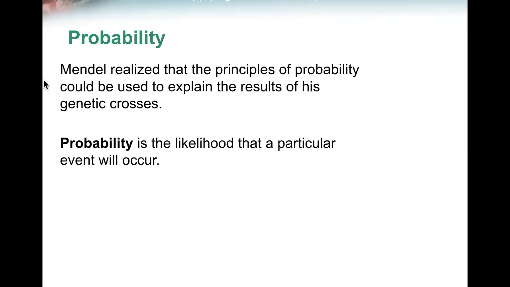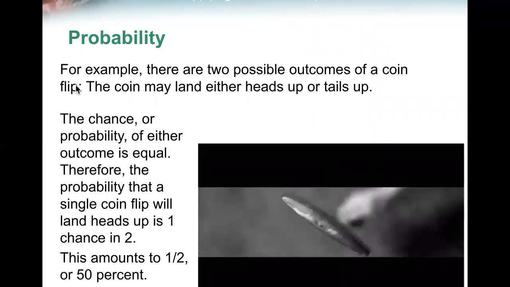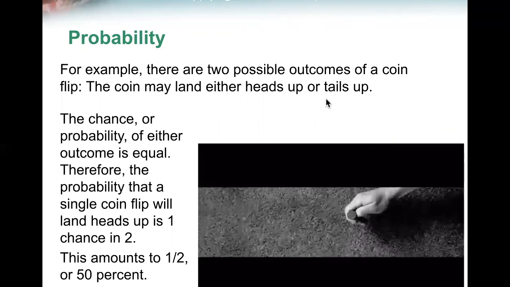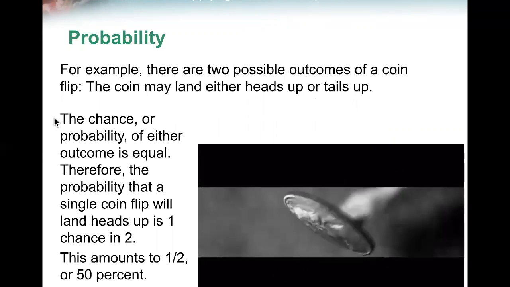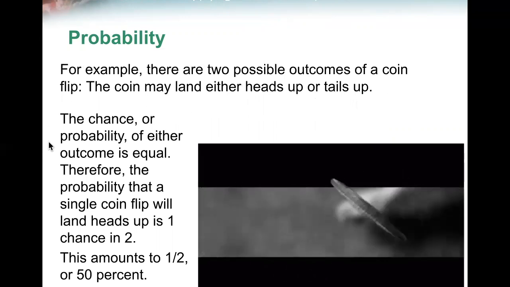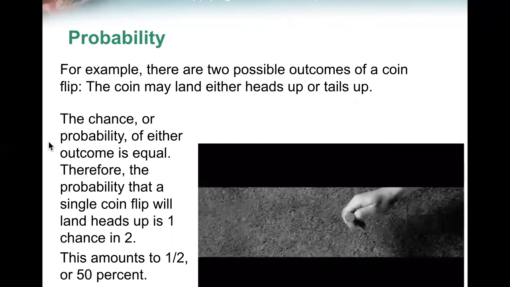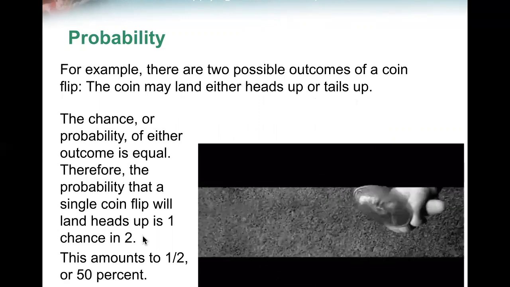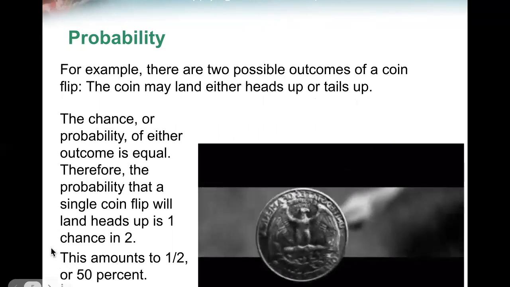Mendel realized that the principles of probability could be used to explain the results of his genetic crosses. Probability is the likelihood that a particular event will occur. For example, there are two possible outcomes of a coin flip. The coin may land either heads up or tails up. The chance or the probability of either outcome is equal. Therefore, the probability that a single coin flip will land heads up is 1 chance in 2. This amounts to 1/2 or 50%.